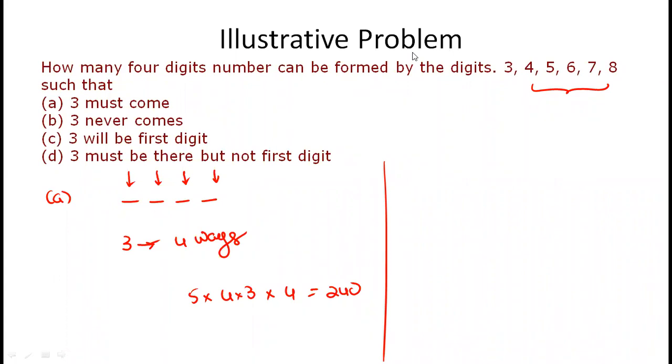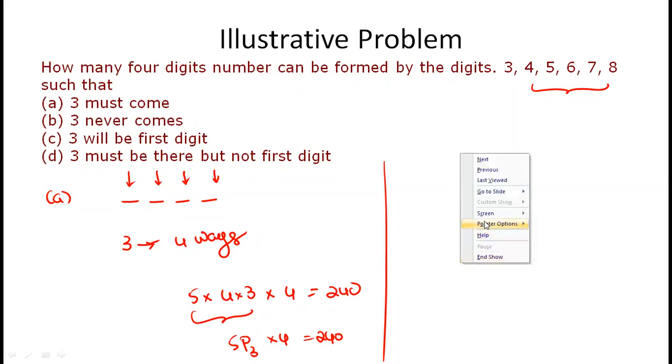Then for the remaining 3 places we have 5 digits, which is 5P3. So 5P3 into 4.